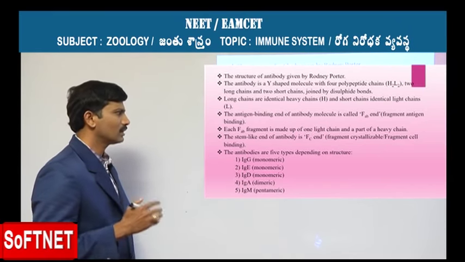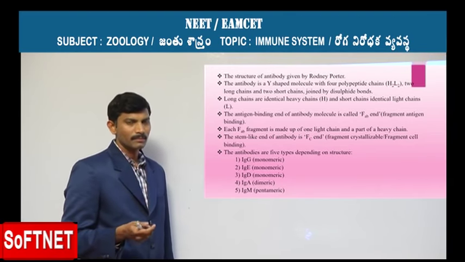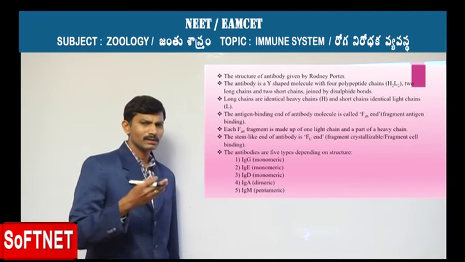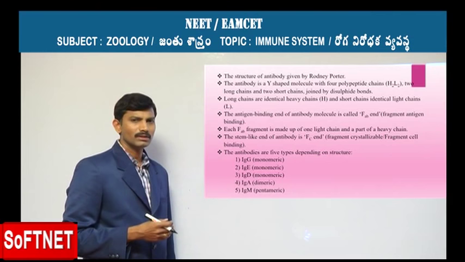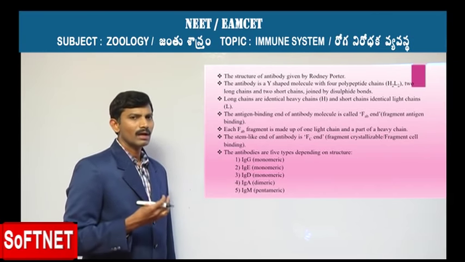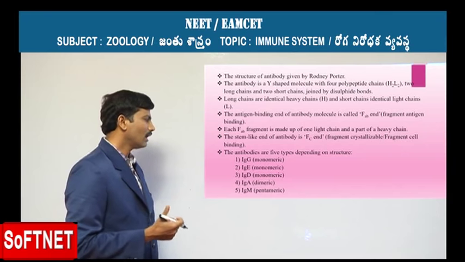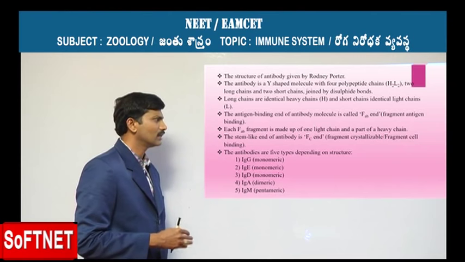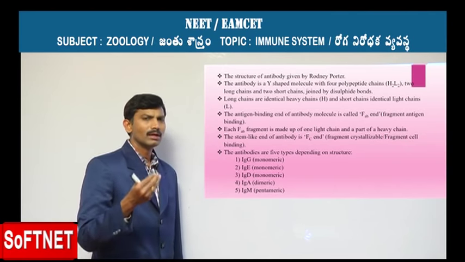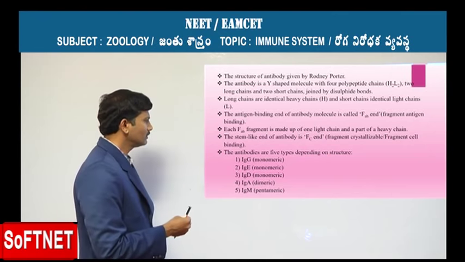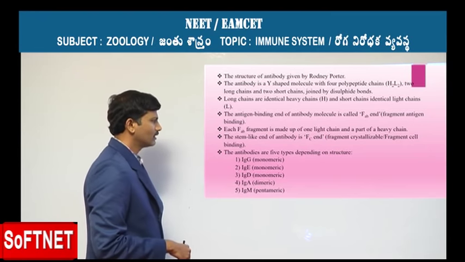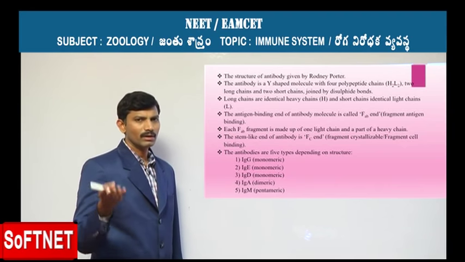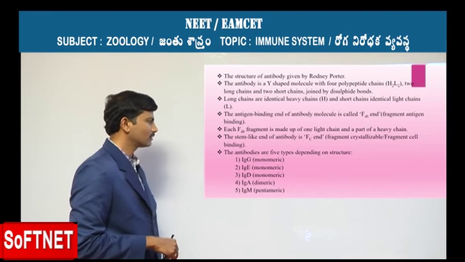As you know, antibodies are also called immunoglobulins, and depending upon their molecular weights, shapes and other structures, they have been given different names: gamma, epsilon, delta, alpha and mu. They are divided into these 5 different types, and any kind of antibody falls into one of these 5 kinds.